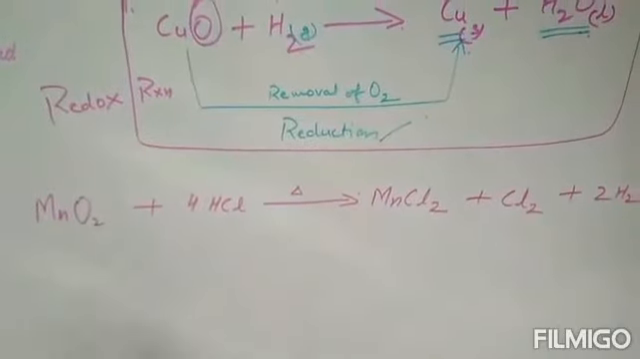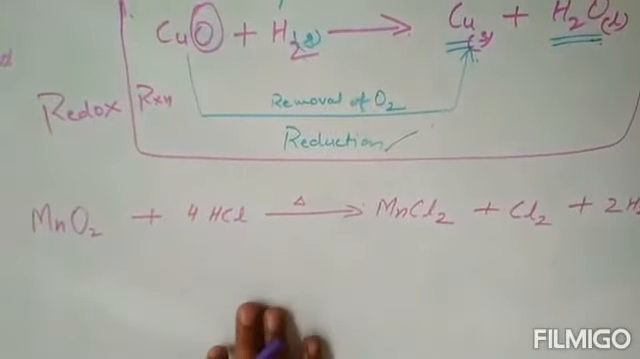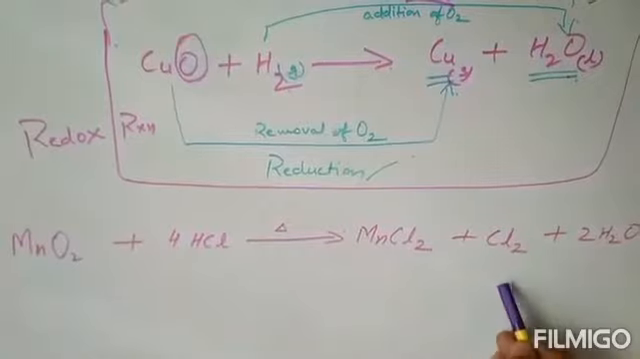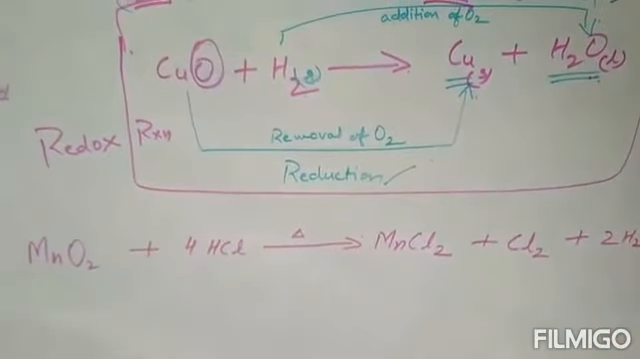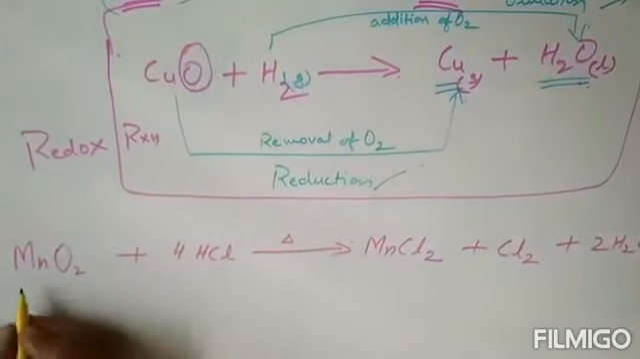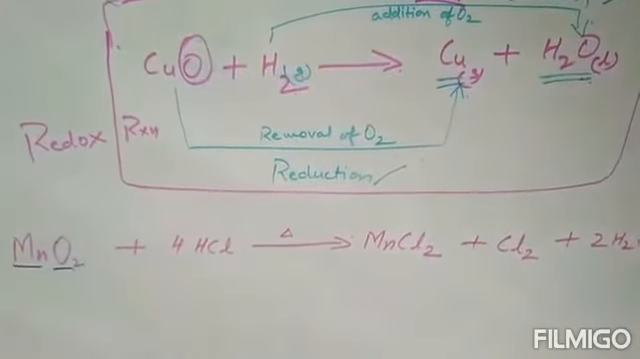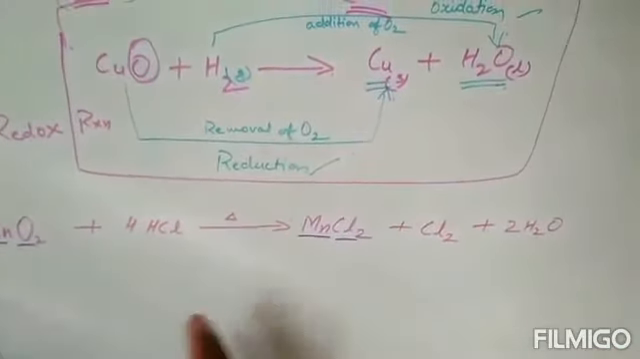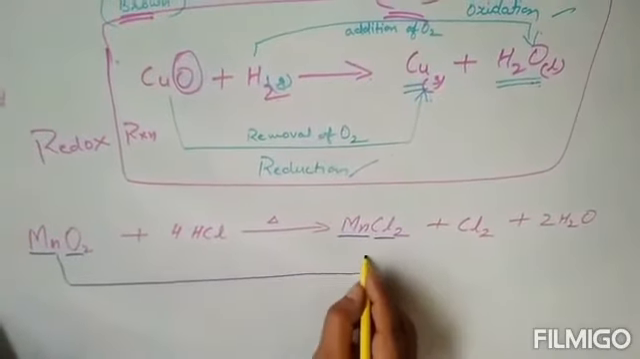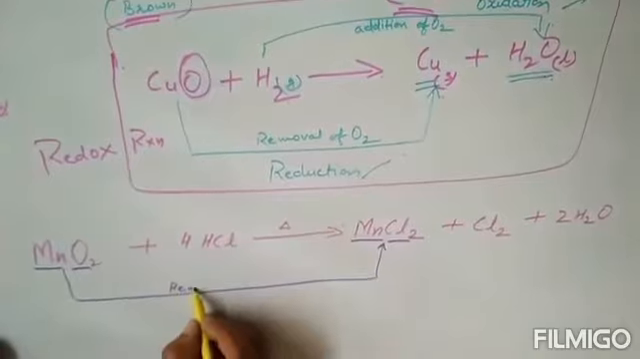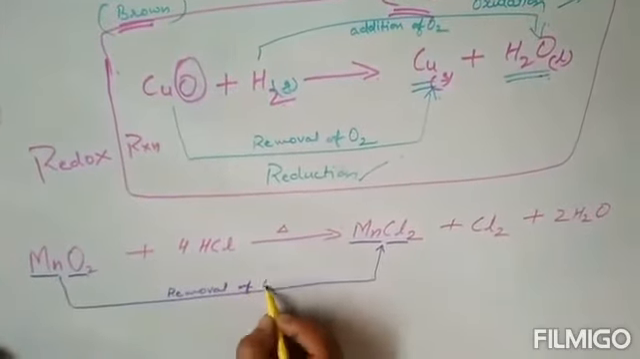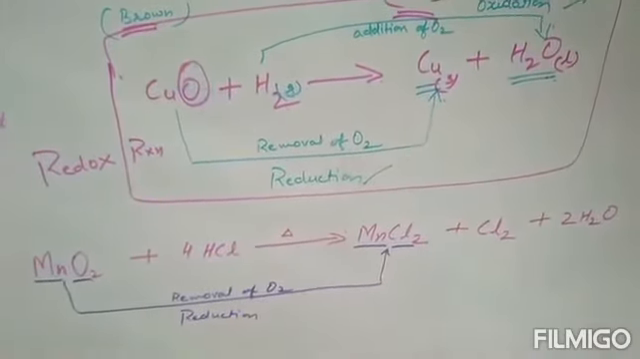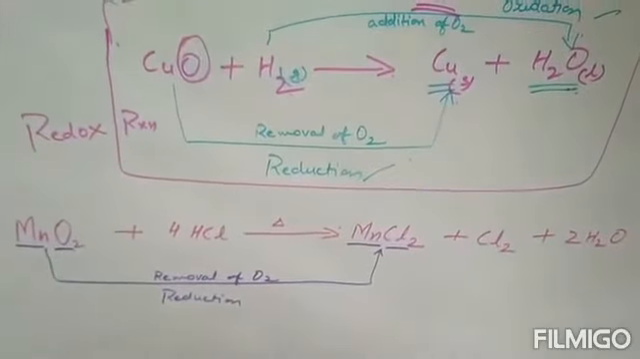Let's take this example. I have taken manganese oxide plus hydrochloric acid, and these two combine together. When these two are heated together, manganese chloride plus chlorine plus water is formed over here. Just check out this reaction here. Mn is combined with O2, manganese oxide, and on the product side, if you find here, there is no oxygen at all. That means what is happening? Removal of oxygen. As you know that removal of oxygen, O2, so which type of reaction?